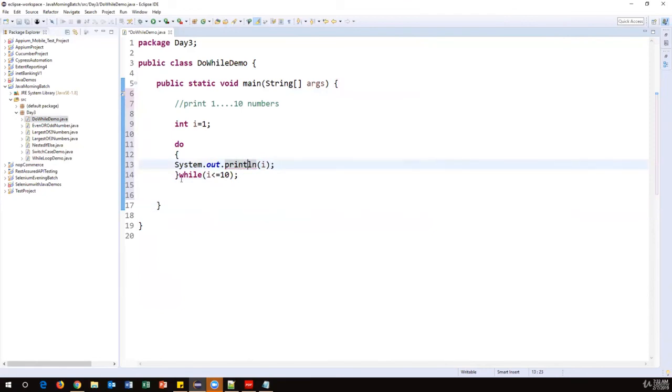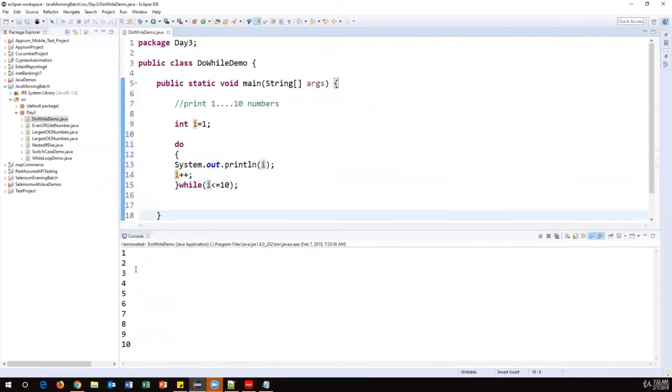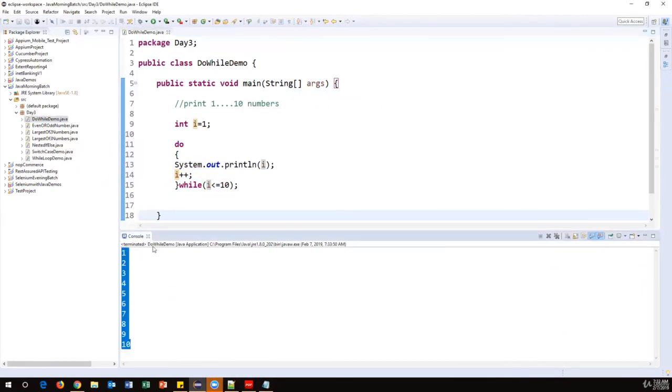If you notice here, it is not checking any condition first. That's the reason it directly enters into the block and this statement executes and then it checks the condition. If the condition is true, then again it will go up and execute this statement. But here, every time we should also increment this value. If you are not incrementing this value, this condition will always match, so it will go into an infinite loop and not exit from this loop. So every time we have to specify the incrementation part. Let's run this code, and it is executed. So, 1 to 10.